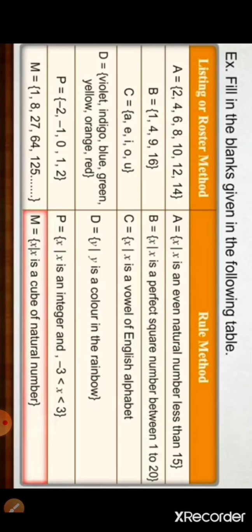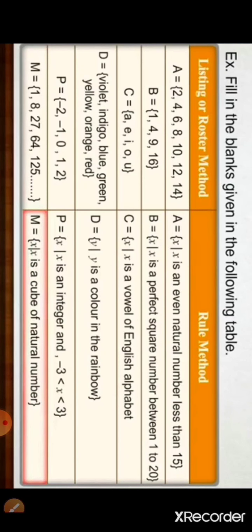Next example is B = {1, 4, 9, 16}. Now here you all can see these are the perfect squares between 1 to 20. So we can write here B is a set of x such that x is a perfect square number between 1 to 20. Now next we have C = {A, E, I, O, U}. Now, as you all know, these are the vowels of the English alphabet.